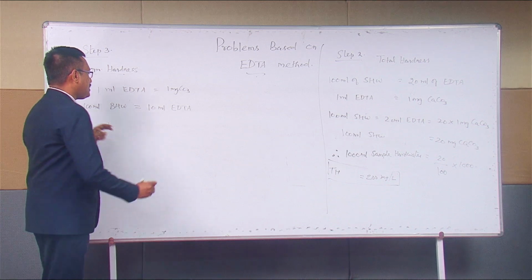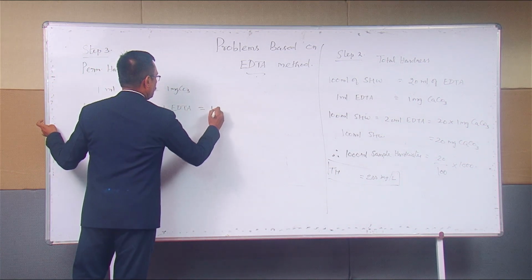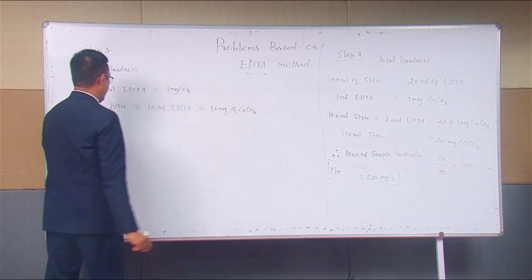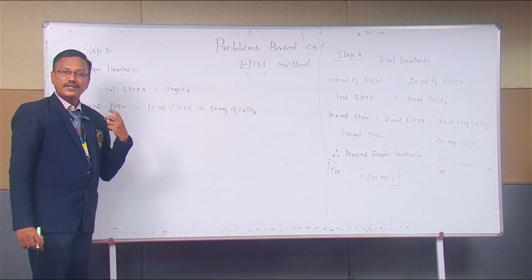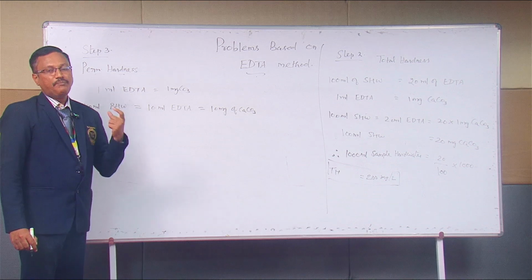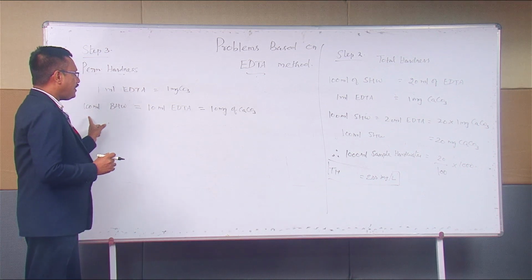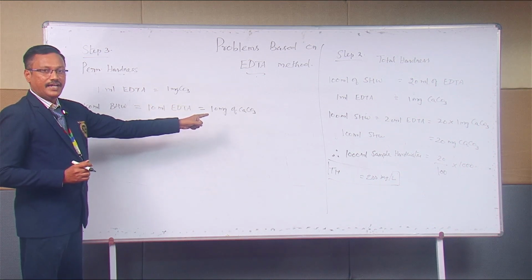By the equivalence, we can say 10 ml EDTA is equal to 10 mg of calcium carbonate. Again, the question arises: what is the unit we have to express in? Milligram per liter. Liter, that is the clue word. So, for 100 ml, we got 10 mg of calcium carbonate.